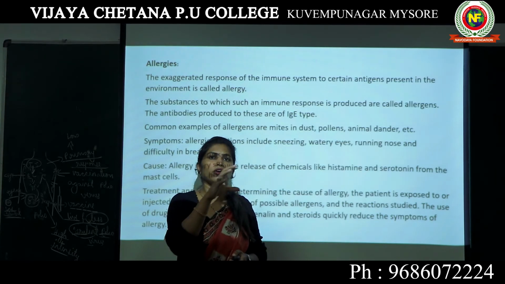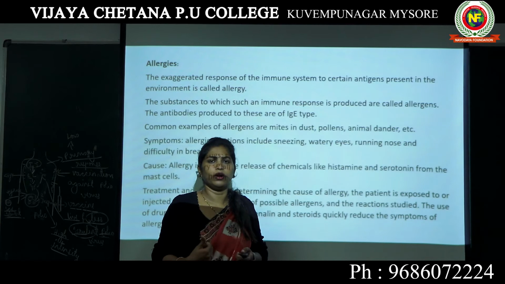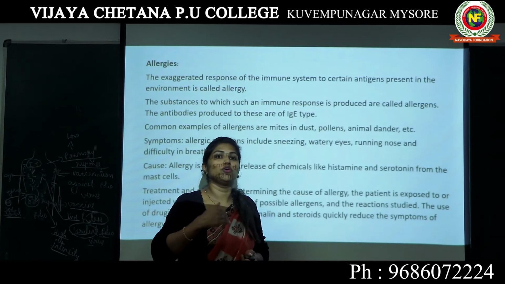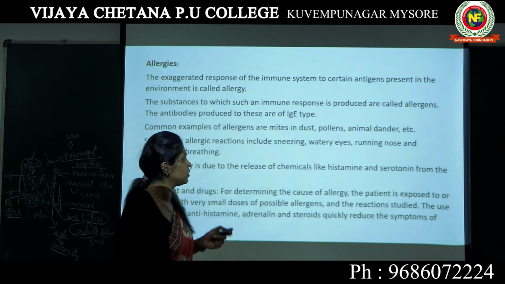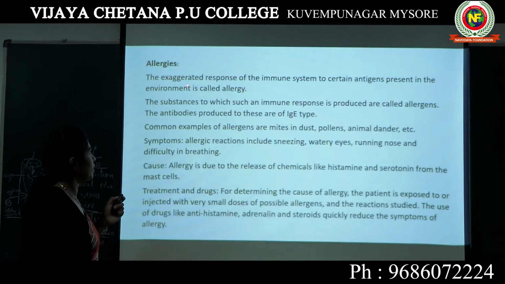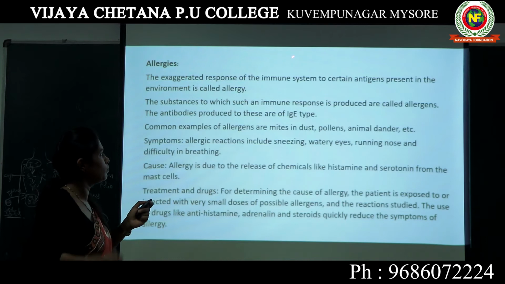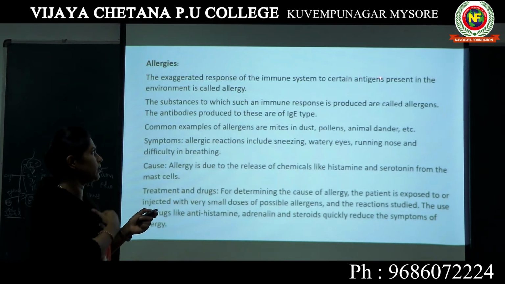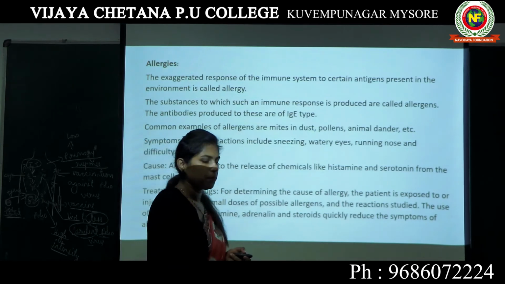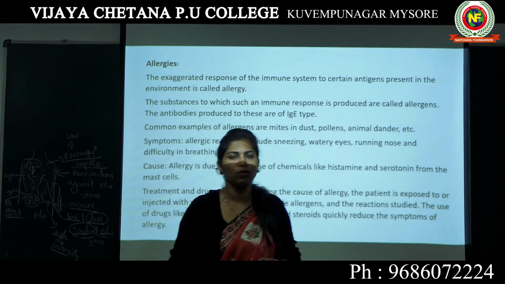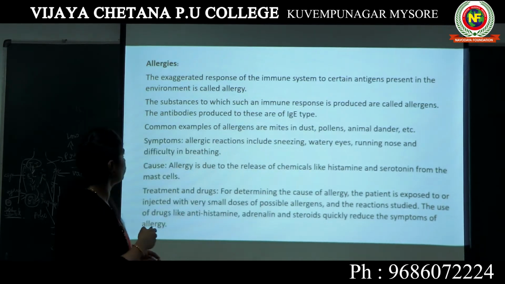It is thought by your immune system, not your body. When I say body, I mean your immune system. So your immune system overreacts or exaggerates things. The exaggerated response of the immune system to certain antigens present in the environment is called allergy. Now I hope this is clear to you.